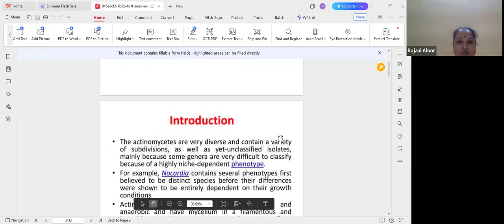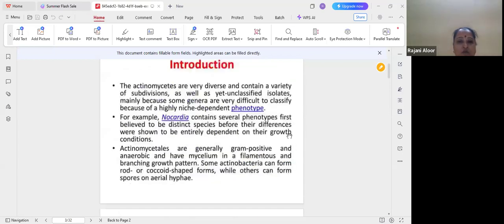Coming to this, you can observe that actinomycetes occur in soil, water, mud, manure, milk, and other food products. Most actinomycetes are saprophytic bacteria.